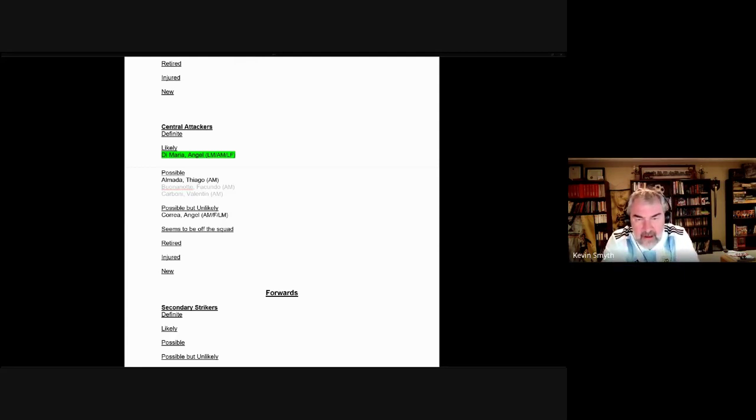The first one was Thiago Almada. He was not selected, and an injury may have played a role in that. We'll talk about that in the last section. Valentina Carboni was selected, and Facundo Buonanotte was not selected. So Carboni getting the nod amongst those 3. We also had a possible but unlikely candidate in Angel Correa, who was not selected.